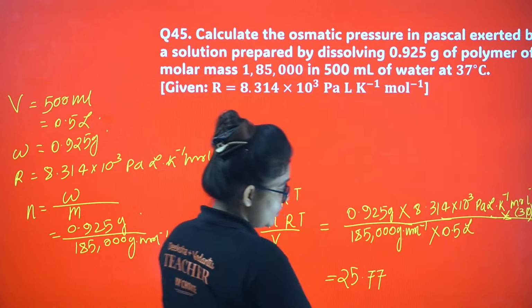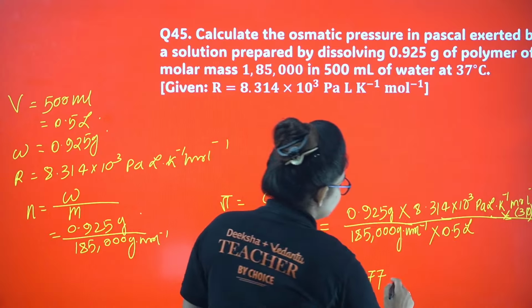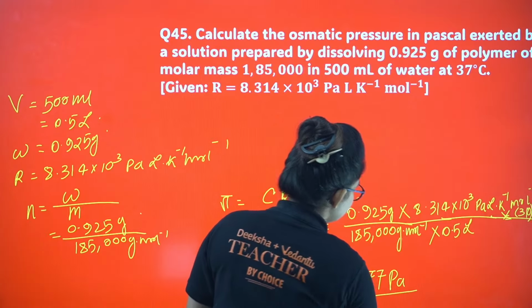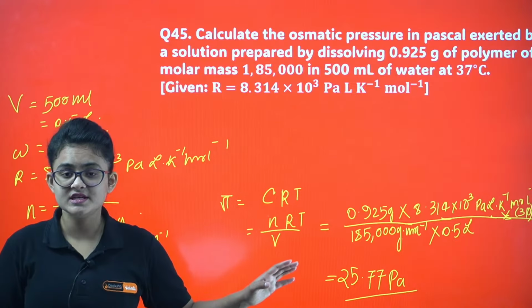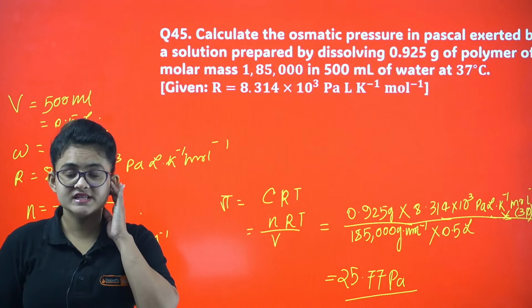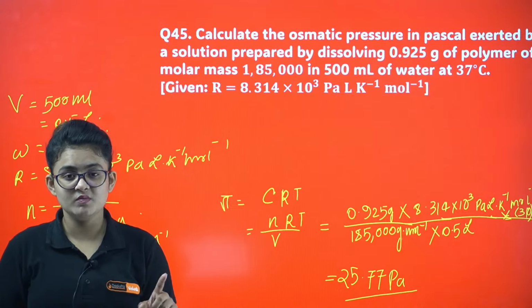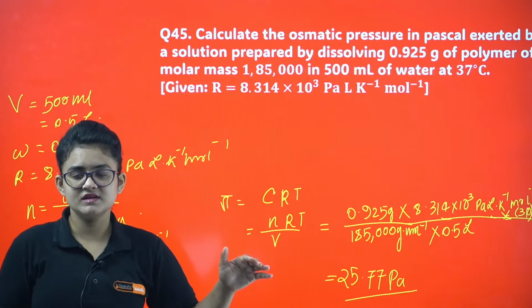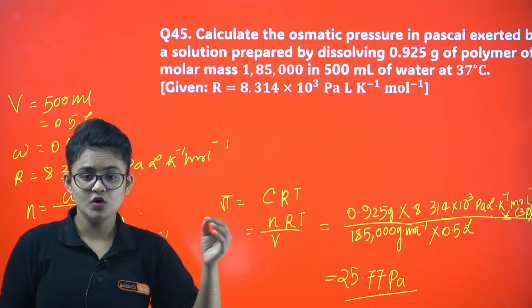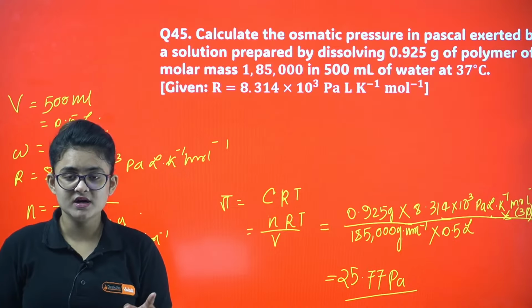So if you just calculate the overall thing, it will come up something like 25.77. Now you can see everything will be cancelled out here, and the unit that will be left is Pascal. So please be careful about the unit, okay? The unit will carry 1 mark individually. Let me tell you how the marks are distributed. For the formula itself, it's 1 mark.